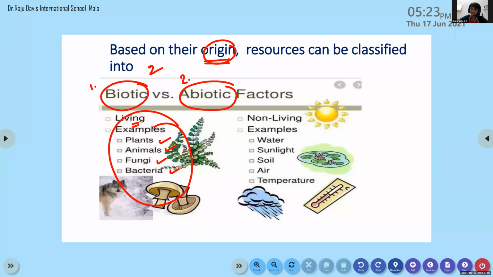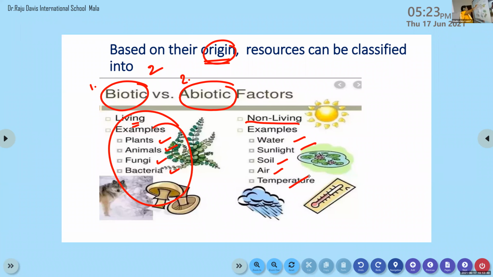Then why don't you respond properly? Then what is abiotic? Abiotic means non-living things. What are they? Water, air, sunlight, soil, temperature. All these are examples of non-living things. So abiotic factors refer to non-living things: water, sunlight, soil, air, and temperature.